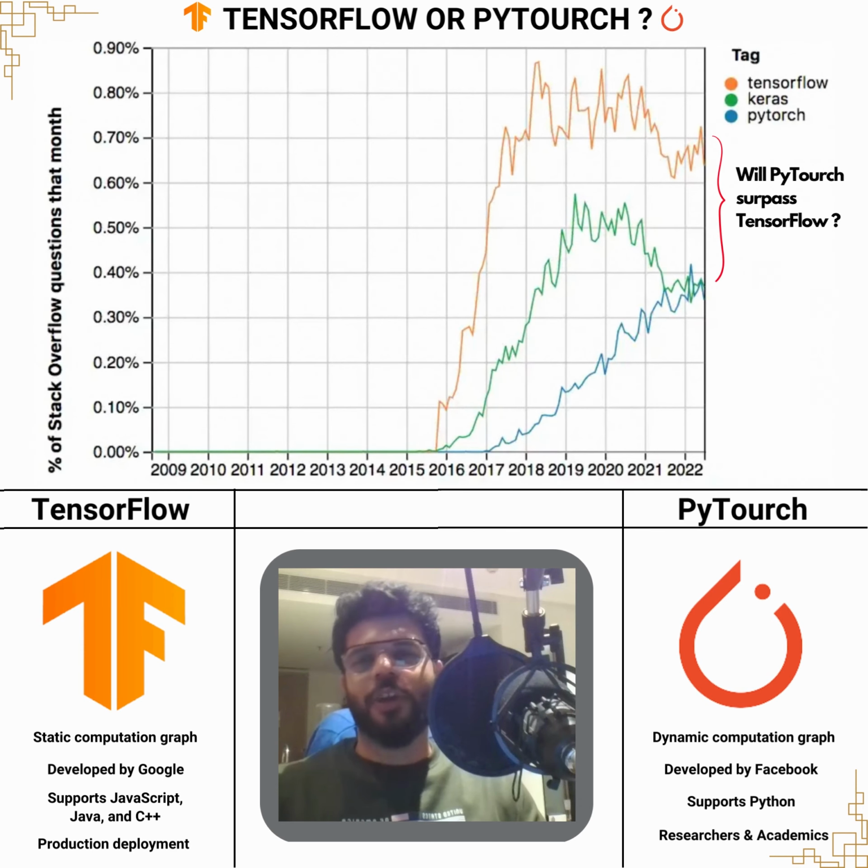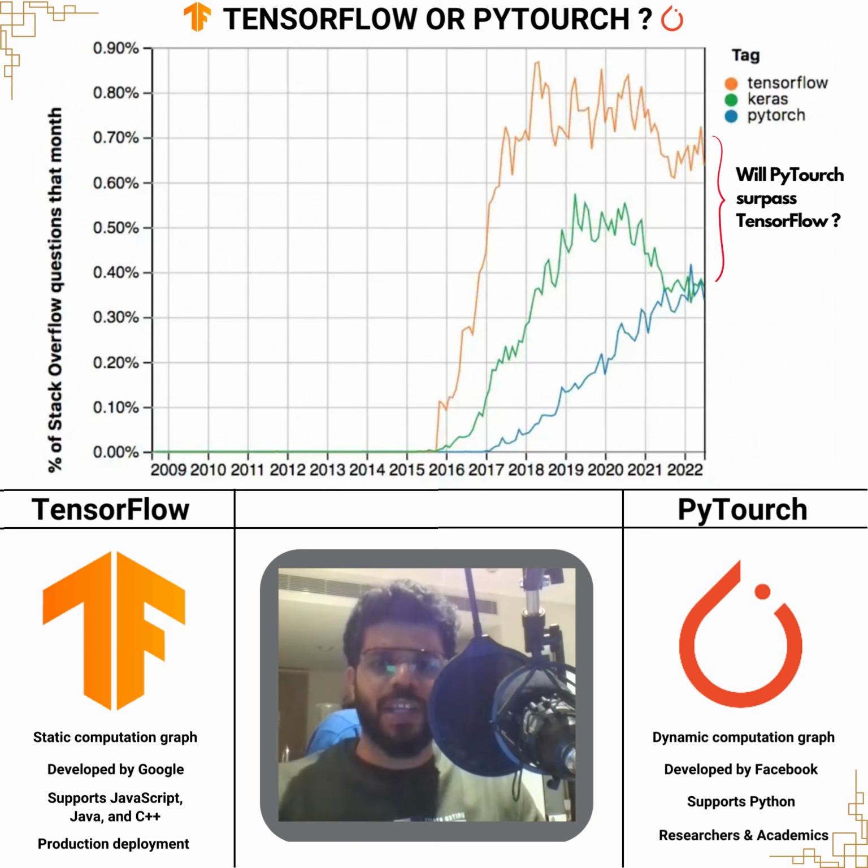Hello and welcome. In today's topic, we are going to discuss the difference between TensorFlow and PyTorch, which are both open source machine learning libraries. TensorFlow has been developed by Google and is widely used for deep learning tasks and has a large community and ecosystem of tools and libraries.